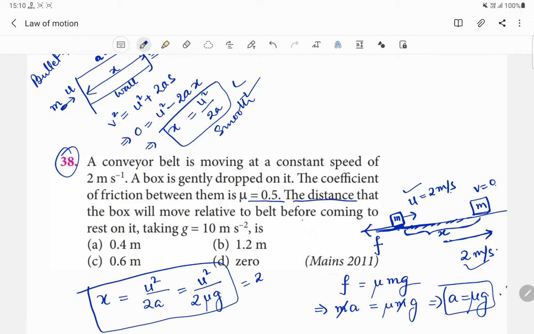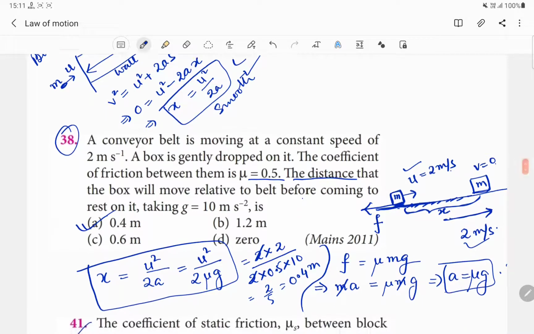Initial speed is 2, so it will be 2 into 2 divided by 2 into the coefficient of friction, 0.5, into 10. So let us just cut it. It will be 2 divided by 5, and we will be having 0.4 meter. So the box will move a distance equal to 0.4 meter before coming to rest. This is the concept. Option number A will be our answer.